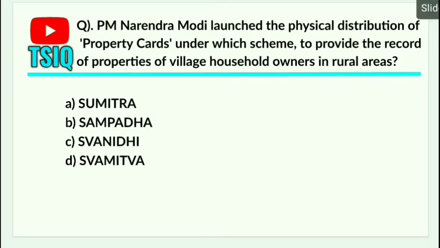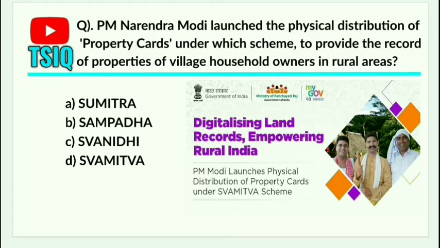Next question is, Prime Minister Narendra Modi launched the physical distribution of property cards under which scheme to provide the record of properties of village household owners in rural areas? Answer is Swamitva. Swamitva full form is Survey of Villages and Mapping with Improvised Technology in Village Areas. Prime Minister has launched the physical distribution of property cards under this scheme. This scheme was launched in April this year to provide the record of properties of village household owners in rural areas and issue property cards.